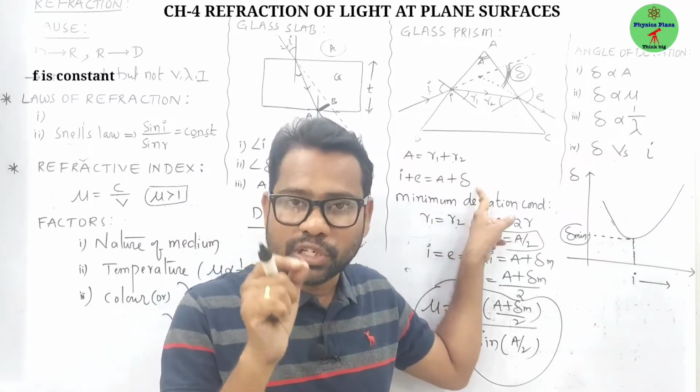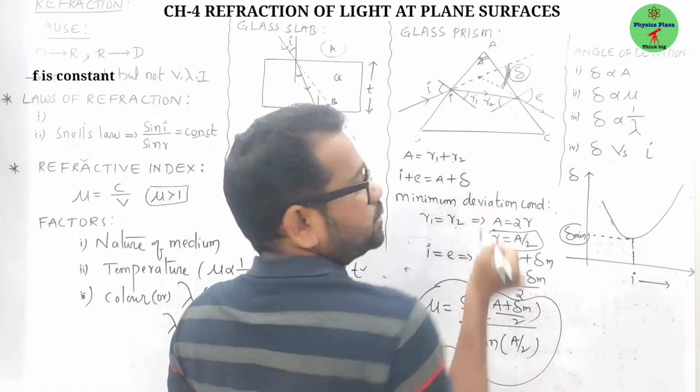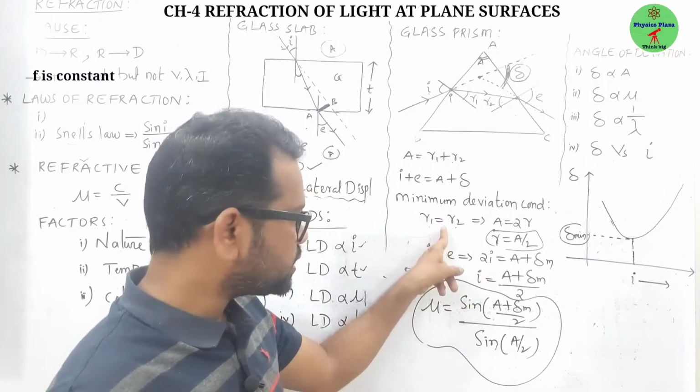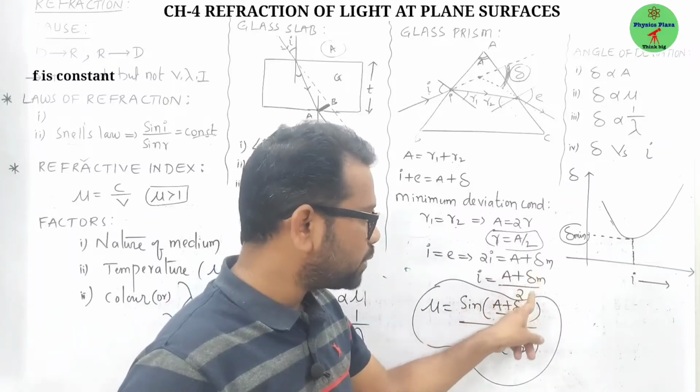But in the minimum deviation condition, children, this refracted ray is exactly parallel to the base of the prism. In that condition, R1 is equal to R2, I is equal to E. If you substitute this, you will get R is equal to A by 2, I is equal to (A plus delta M) by 2.